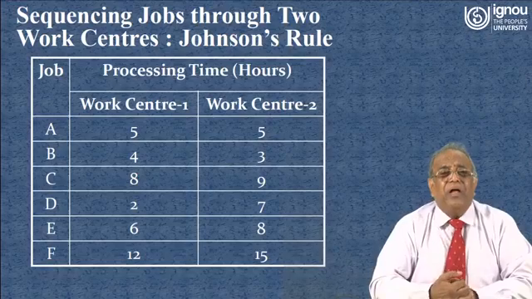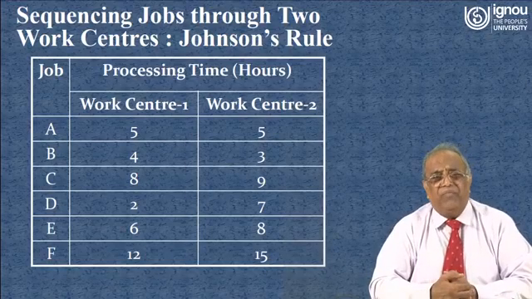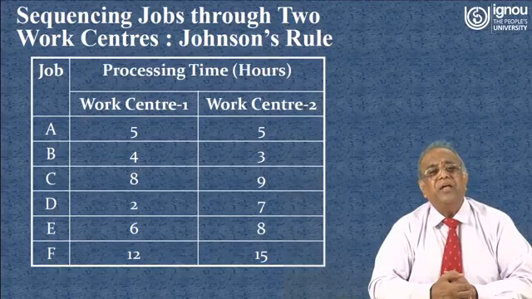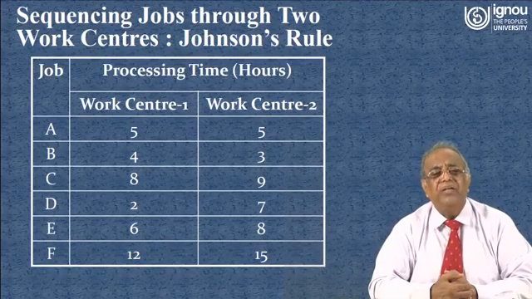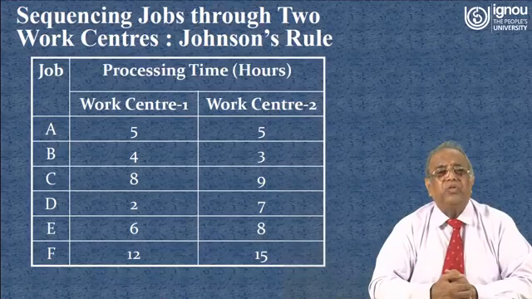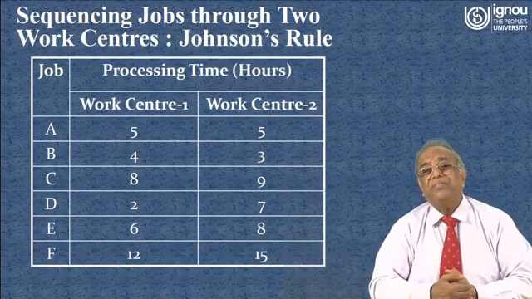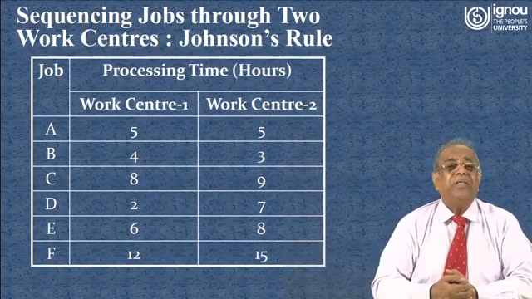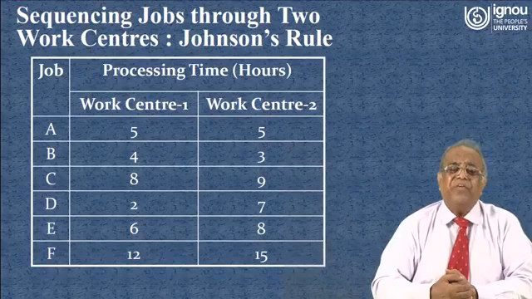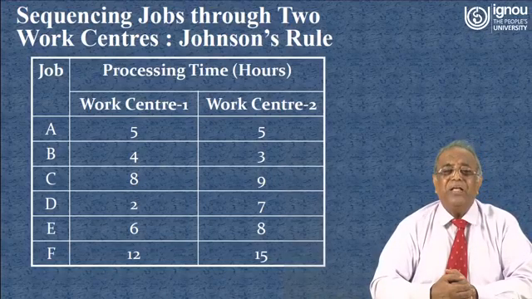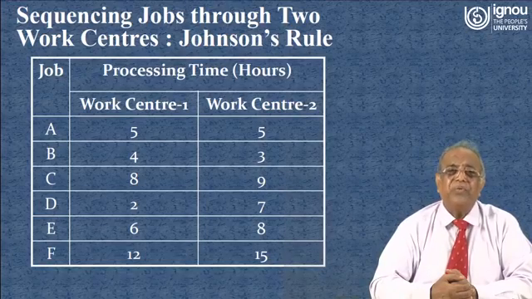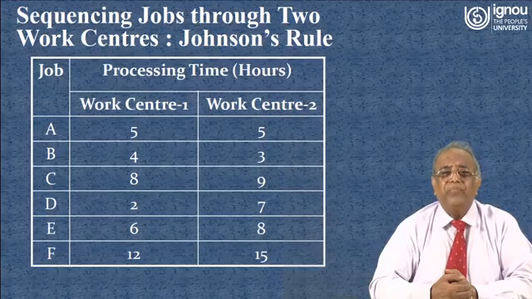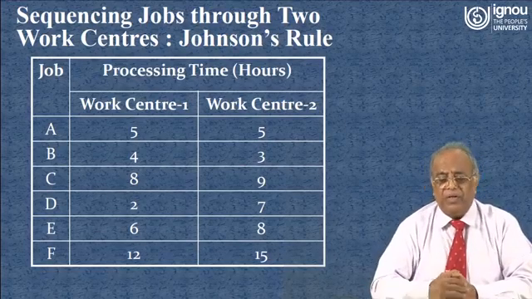After that, the next number is 5. Here you see that 4 is the next number, but B has already been scheduled, so we cannot take it. So A is the next, but here is a tie. Tie means A takes the same time at work center 1 and at work center 2. In that case, A can be placed arbitrarily, either at the next position from the beginning or at the next position from the end. So like that we have to proceed.